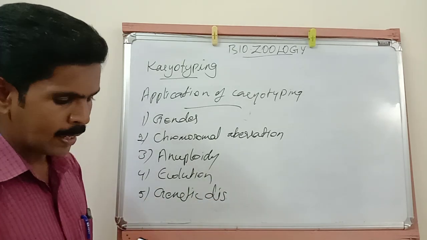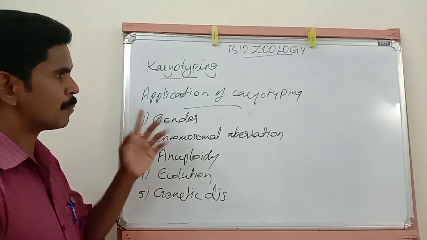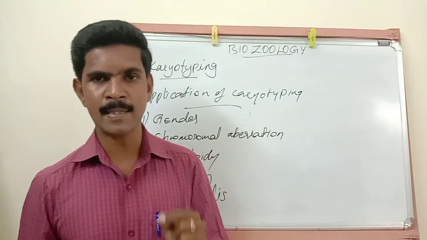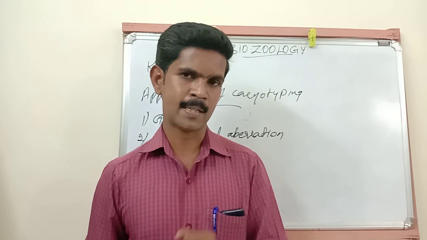Now I have explained 5 important applications of this karyotyping. The first application is that this technique is used to identify the sex of the fetus.